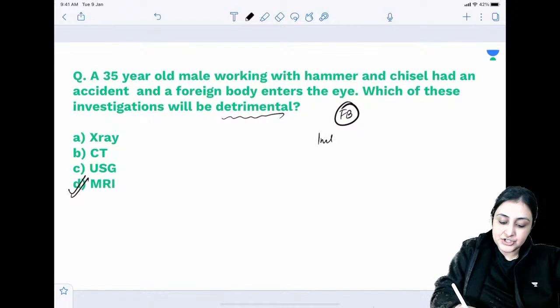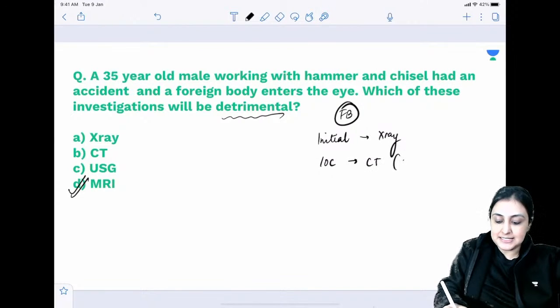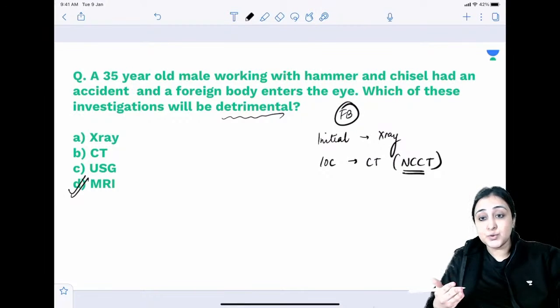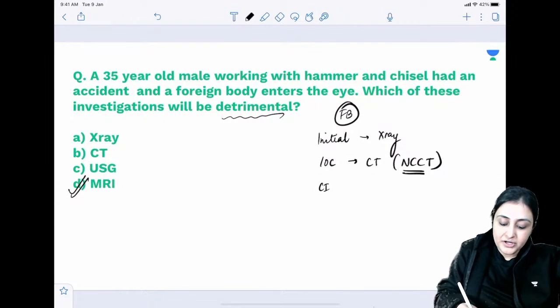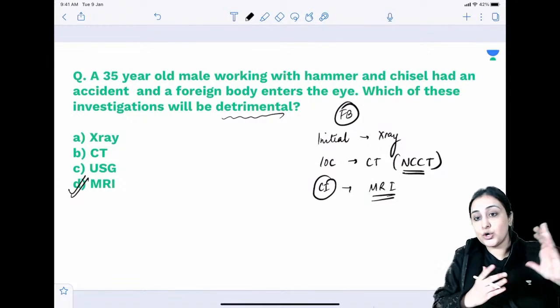Otherwise, the initial investigation, the first thing you will do is going to be an X-ray. The investigation of choice is going to be a CT, a non-contrast CT, because metal is even whiter than the bones. You do not need contrast to look at it. NCCT. What is contraindicated? MRI. Magnetic field and metal do not go well together.